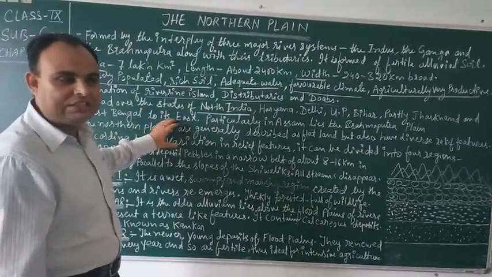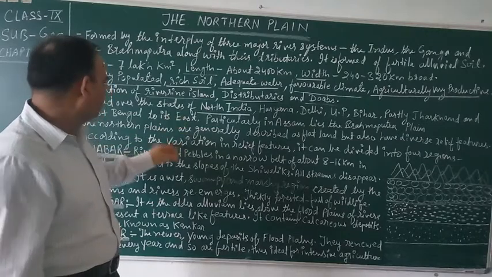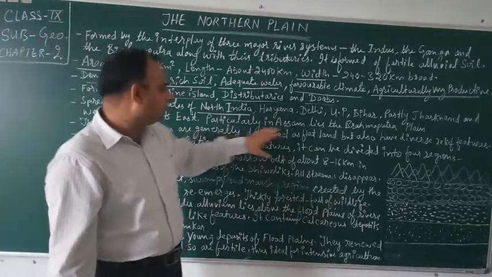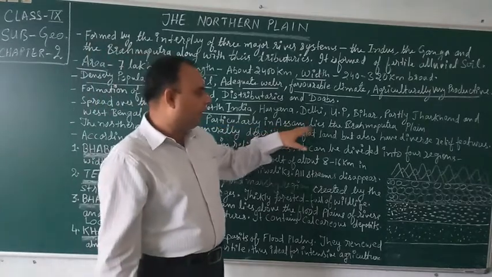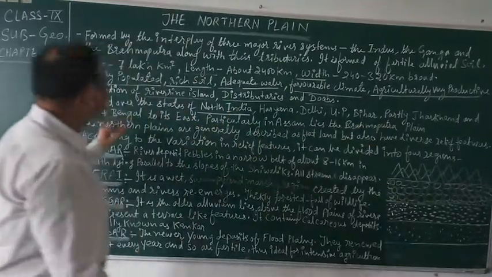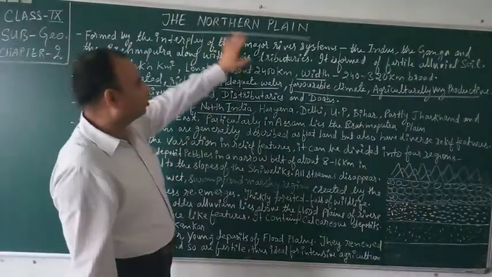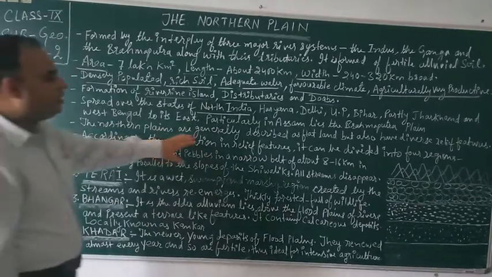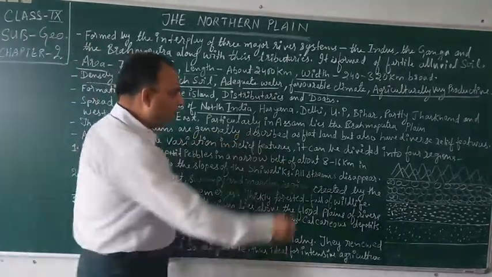Particularly in Assam, it lies in the Brahmaputra plain. So these are all the regions of the northern plains in India. Northern plains are generally described as flat land.